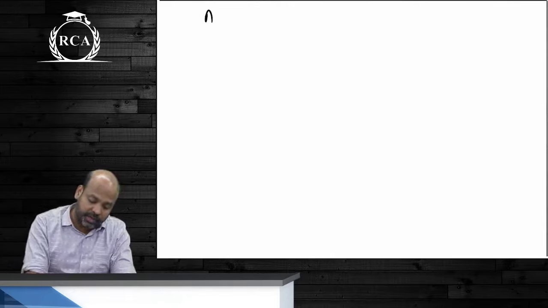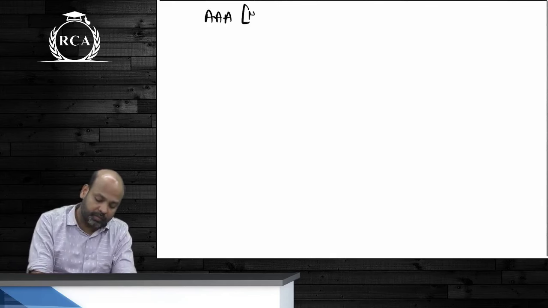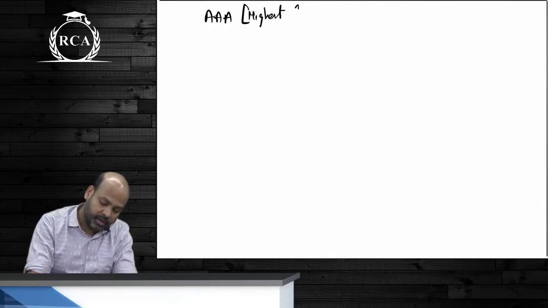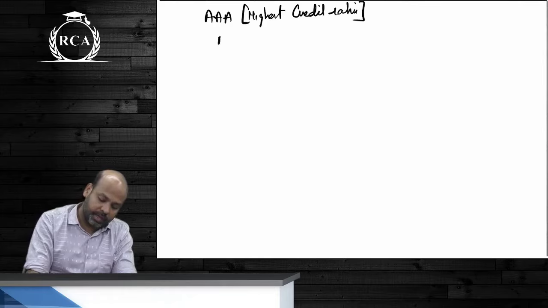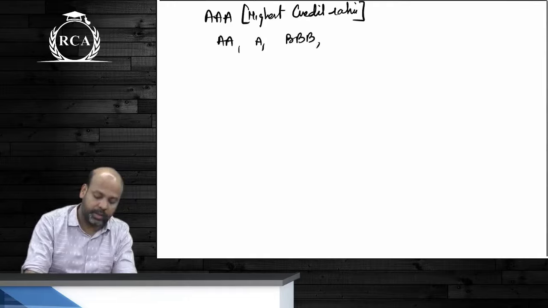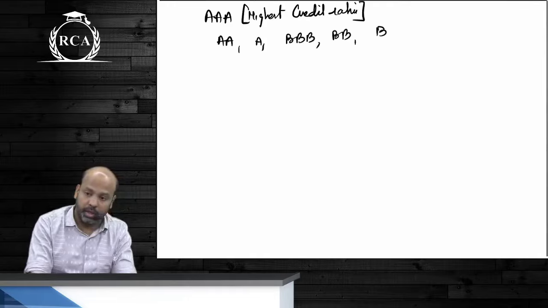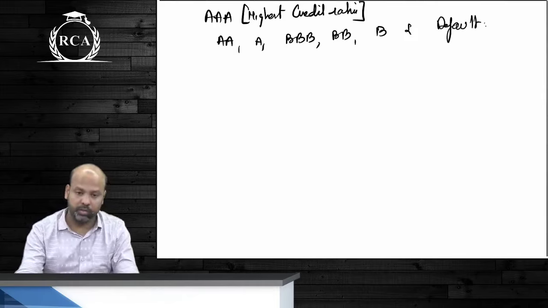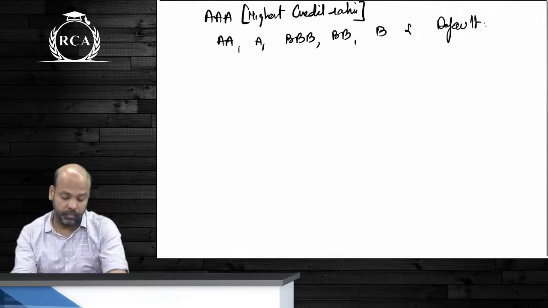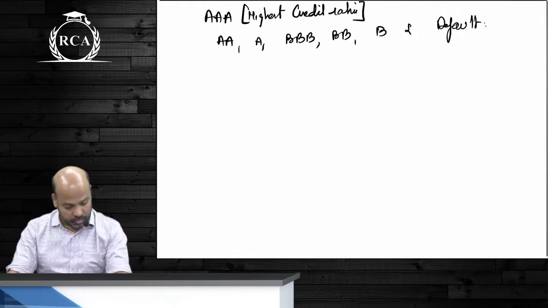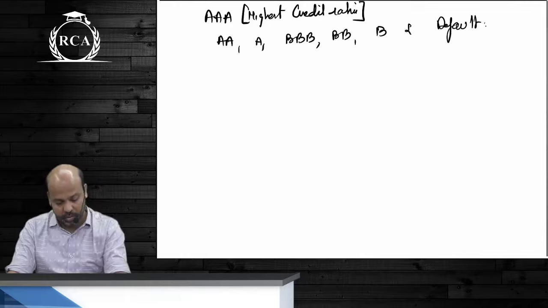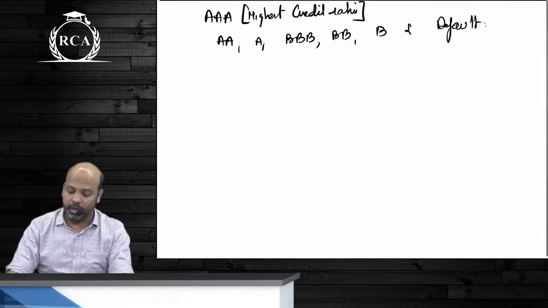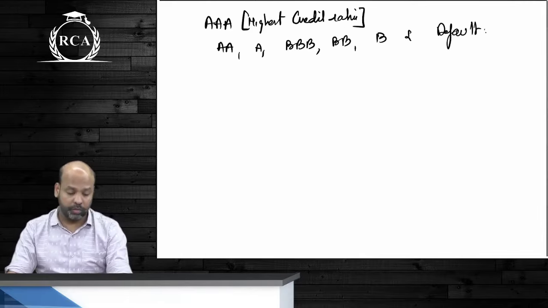The credit ratings can be AAA, which is the highest credit rating. After this, beta, it can be AA, A, triple B, double B, B and D, default.